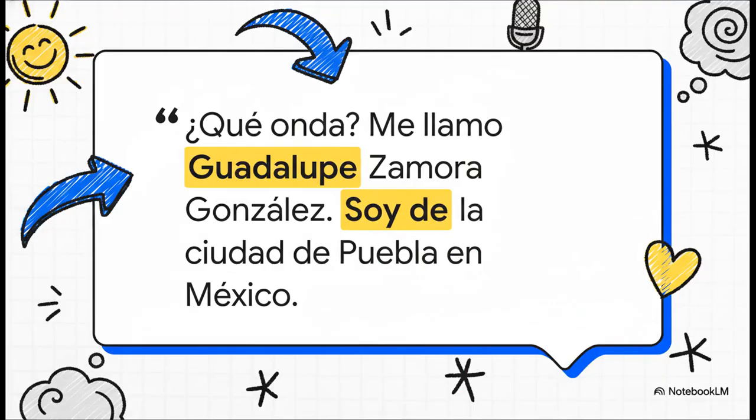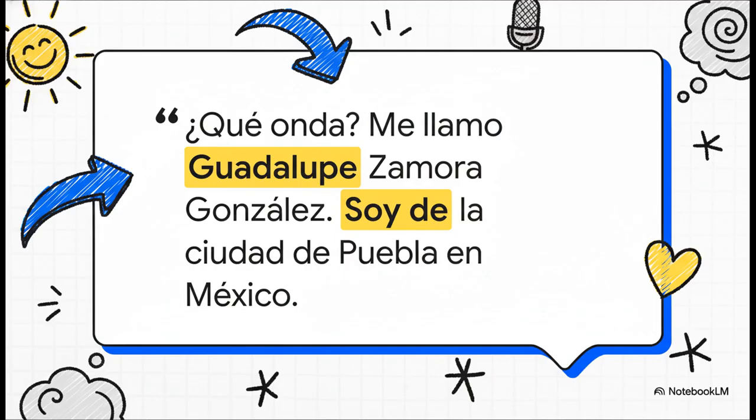First, let's start with a real-world example. This is Guadalupe. She introduces herself by saying, ¿Qué onda? Me llamo Guadalupe Zamora González. Soy de la ciudad de Puebla en México. Now, that basically means, what's up? My name is Guadalupe, and I am from the city of Puebla in Mexico.